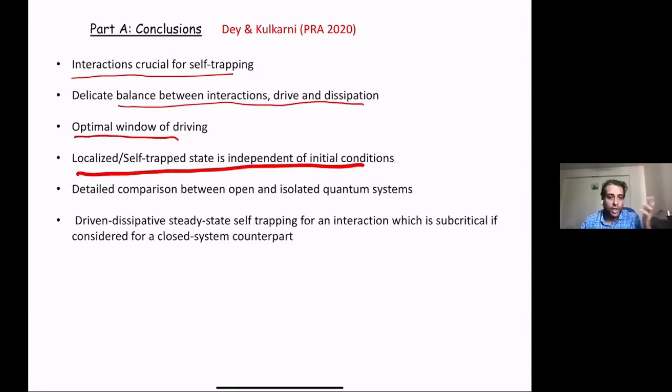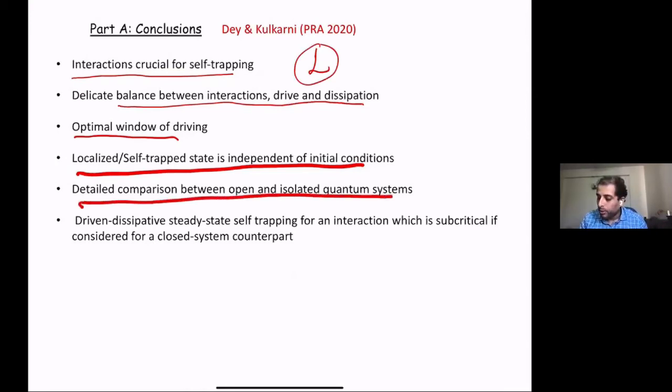It could be some coherent state, or it could be complete vacuum. It could be just empty cavities with qubits in the down state, and then I switch on the drive and I end up with some self-trapped state. So this also means that the underlying Liouvillean is probably quite rich in structure, because it is giving rise to these steady states, which are quite exotic and self-trapped and so on. So that is another thing that one can independently investigate.